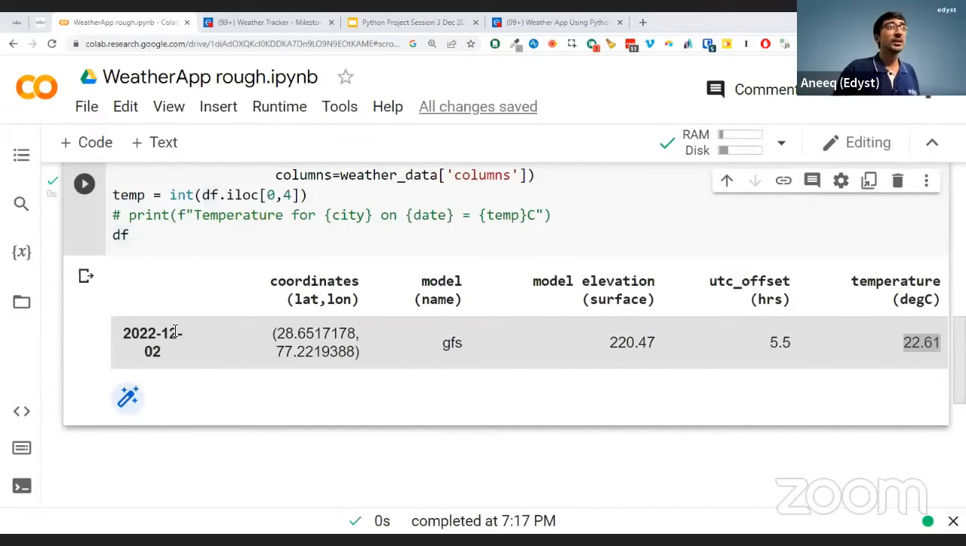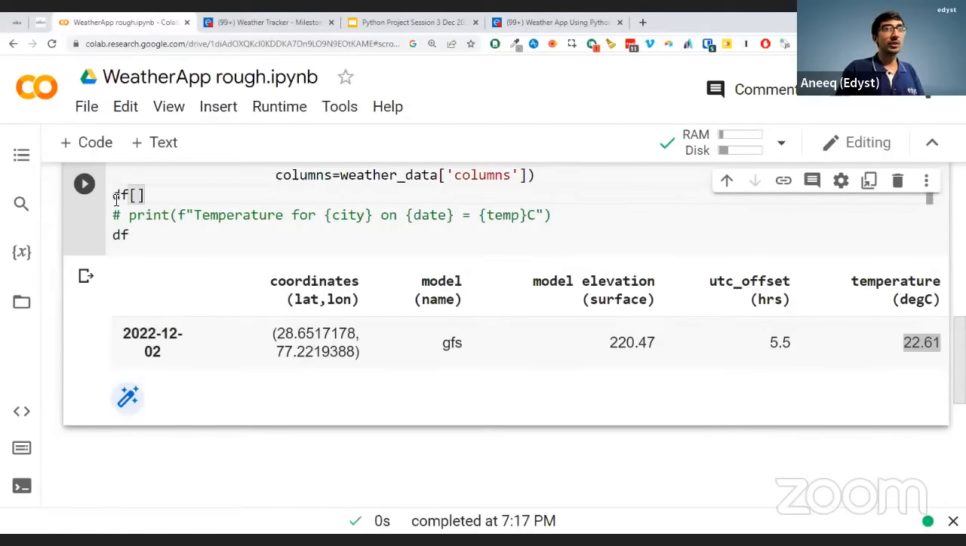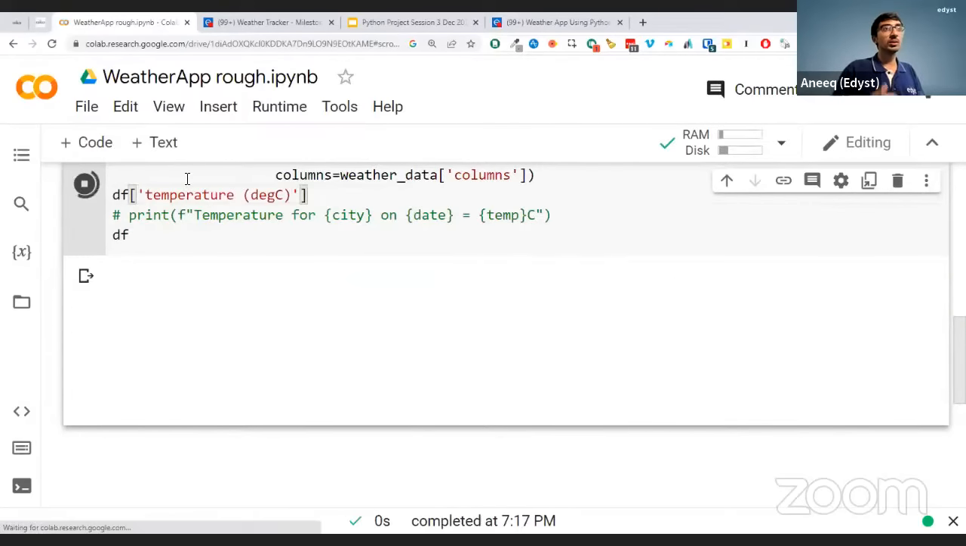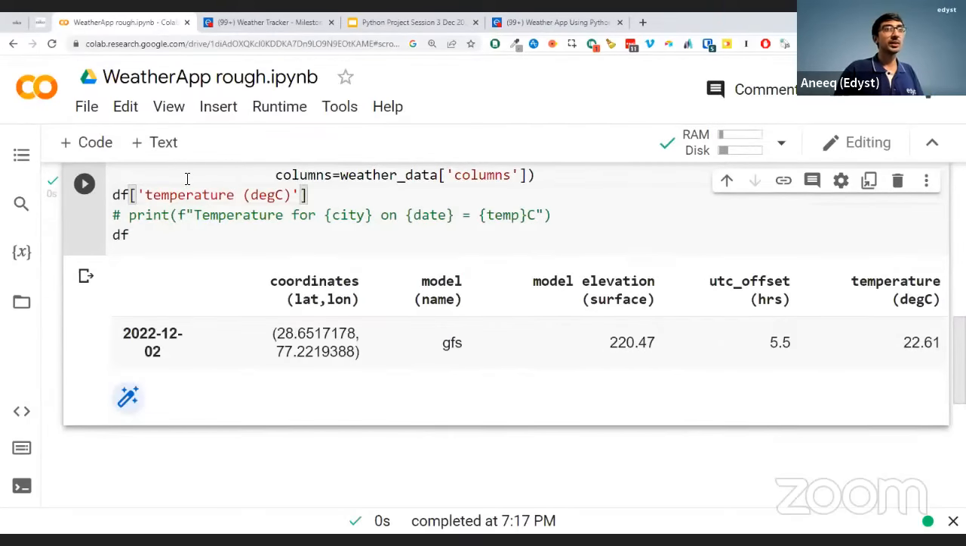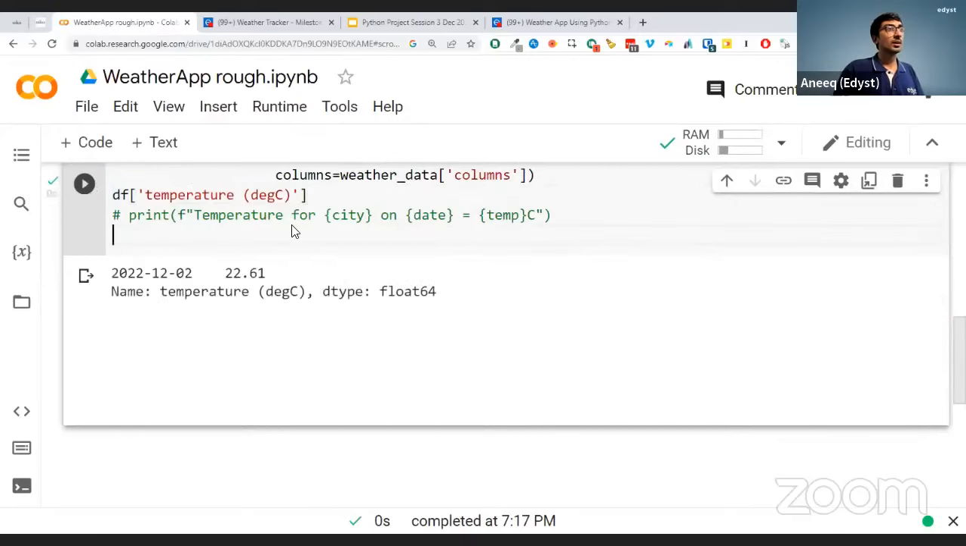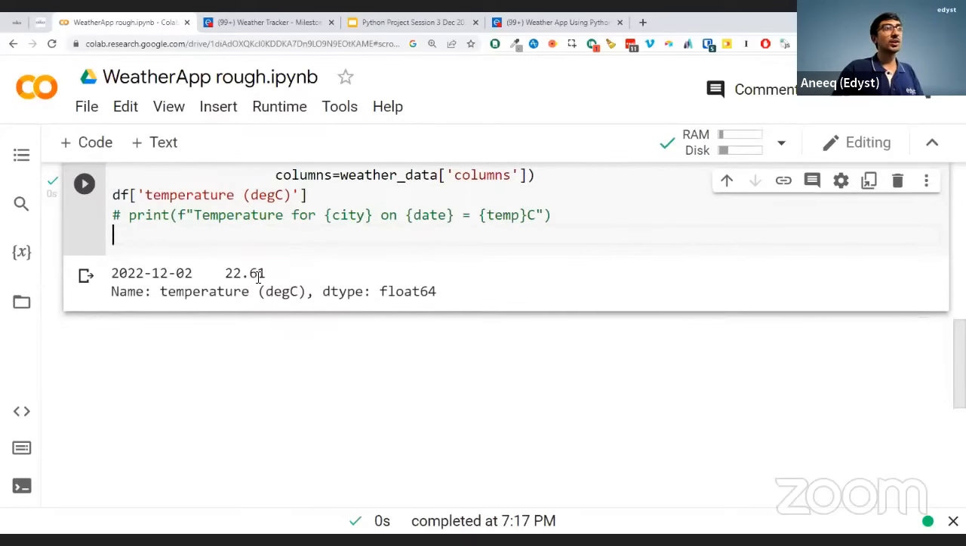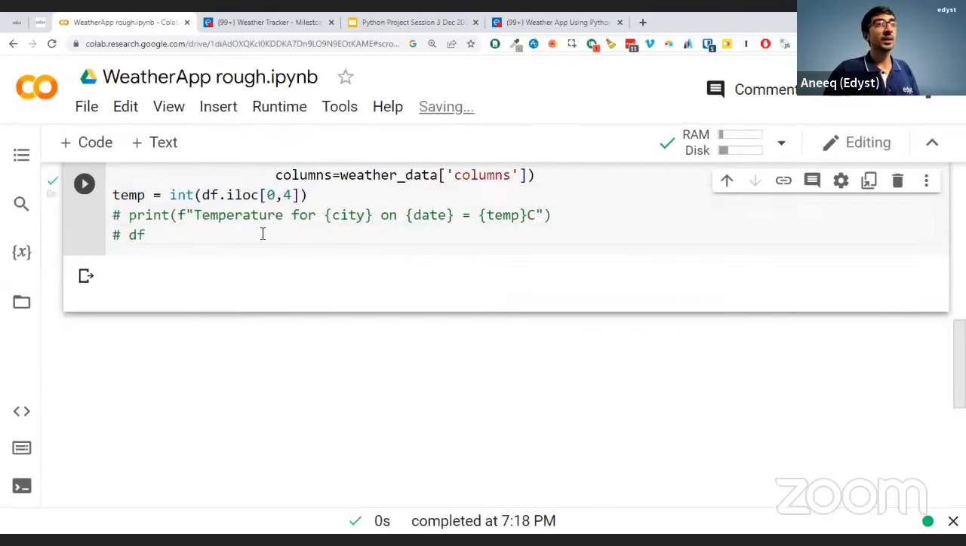There are other ways to do it. For example, if you had done just df of, let's say, the column name, right? So this is the column name over here. If you had just done this, you could have also got that particular column's values. So that's another thing you can do. But I felt that this was the simplest one that everybody would understand, right? So that's why we did it like this. Okay.